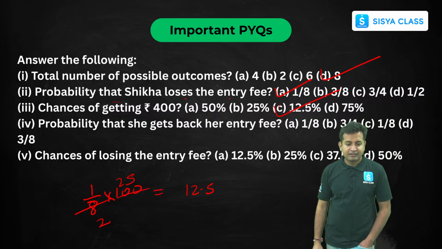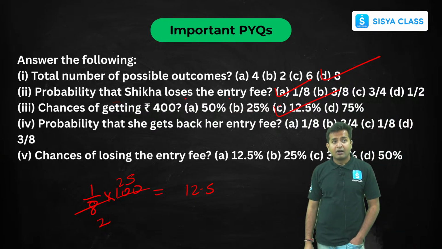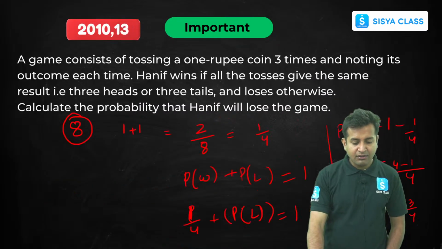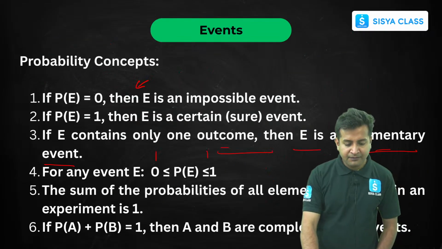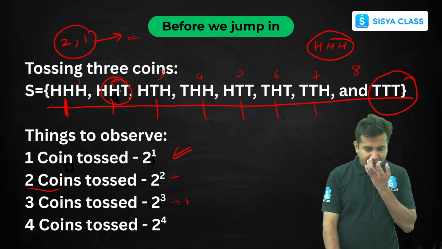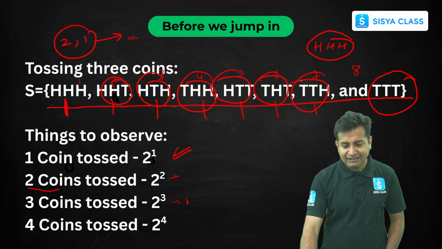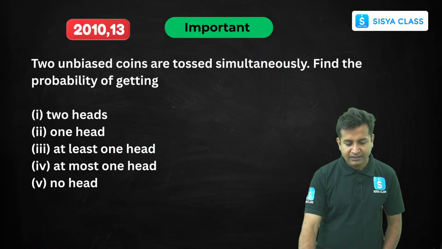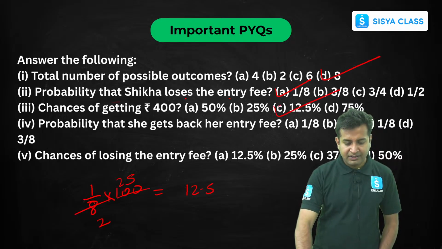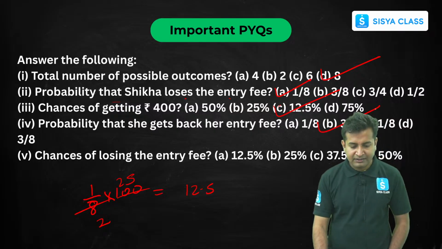Now the next is the probability that she gets back her entry fee. That is nothing but if she gets 1 or 2 heads. So what is the probability? If you all look here, 1 or 2. So 1, 2, 3, 4, 5, 6. That is 6 upon 8, which is nothing but 3 by 4. So option B is correct, right?